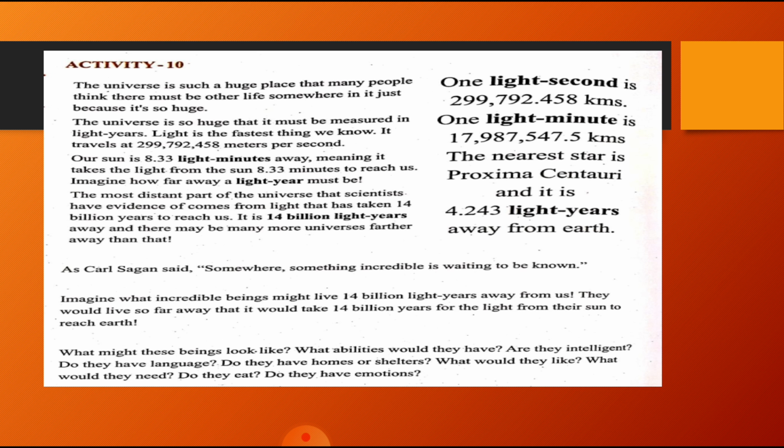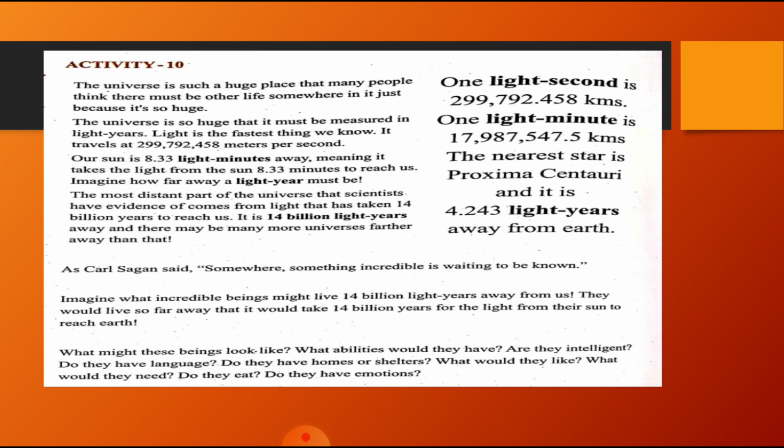They would live so far away that it would take 14 billion years for the light from their sun to reach the Earth. See how much, 14 billion years for light from their sun to reach the Earth.